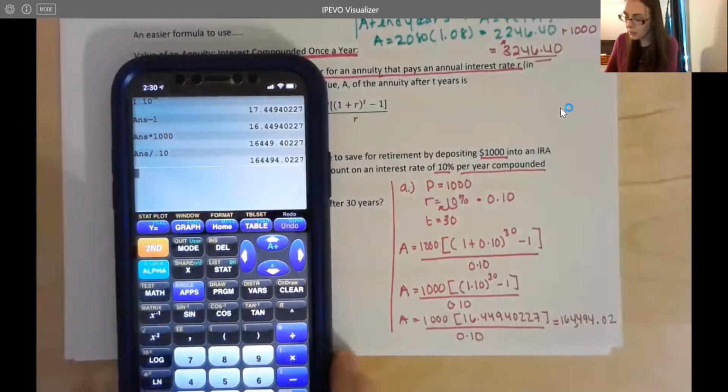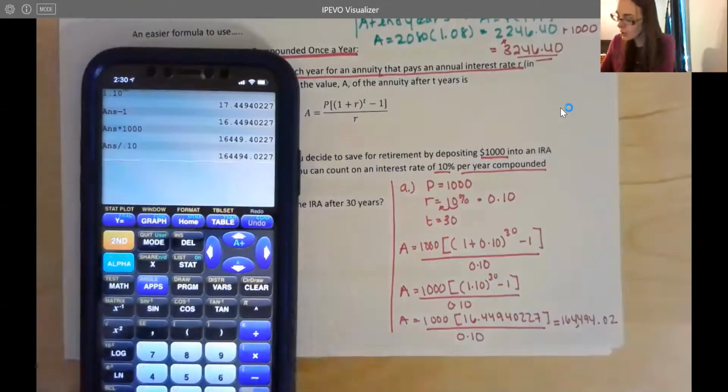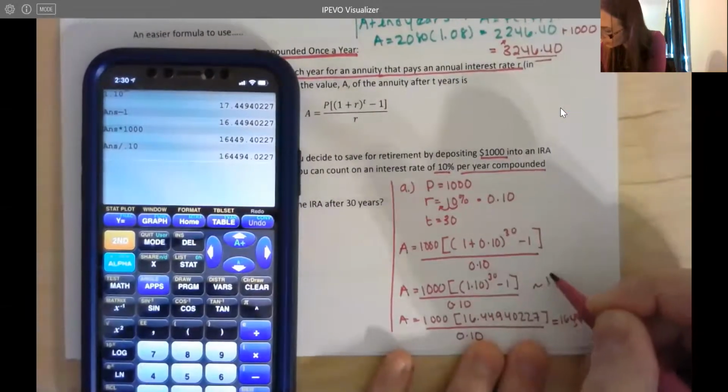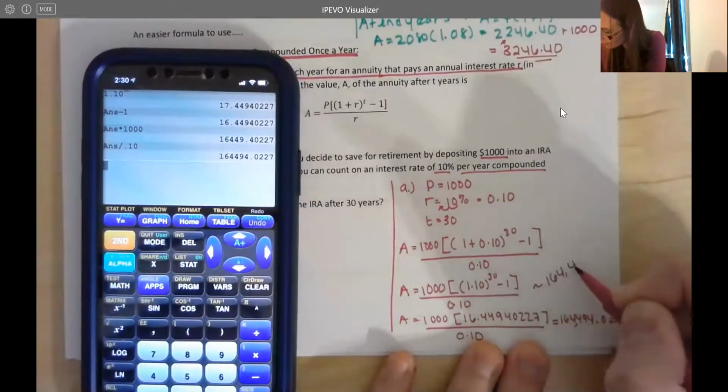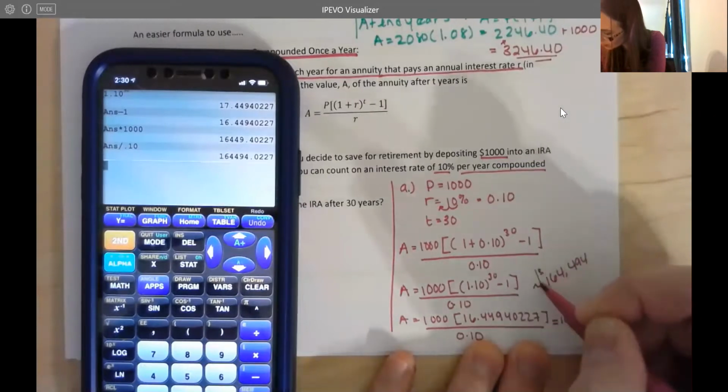We're going to round to the nearest dollar it asks us to do. So this is about $164,494.